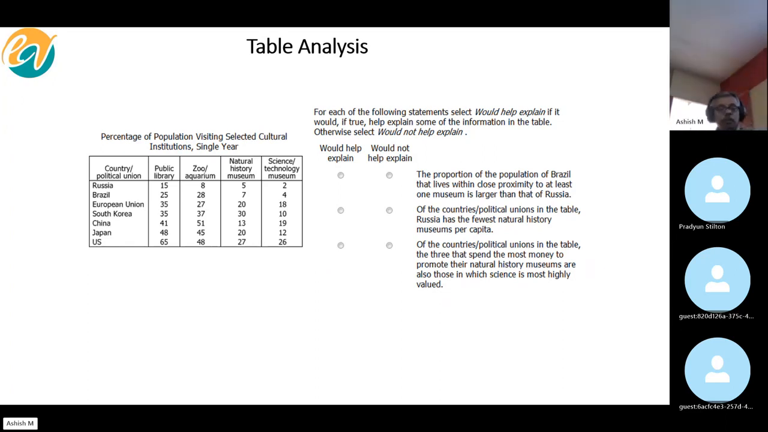Percentage of population visiting selected cultural institutions in a single year. All right. So how do you interpret this? The way you interpret this, obviously, is that in Russia, 15% of the population visits a public library, 8% of Russia's population visits a zoo or aquarium, and so on.